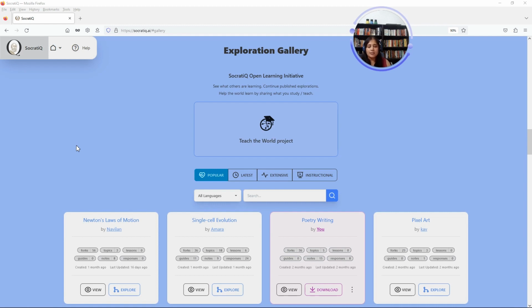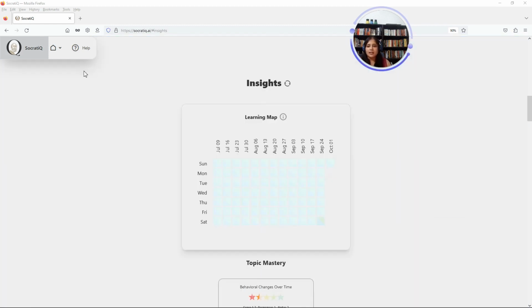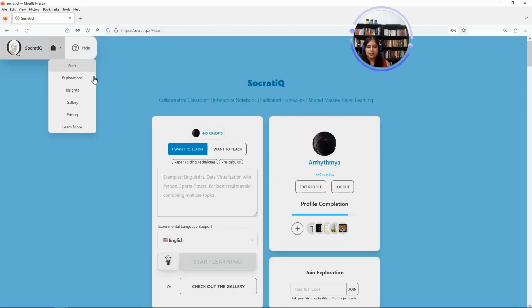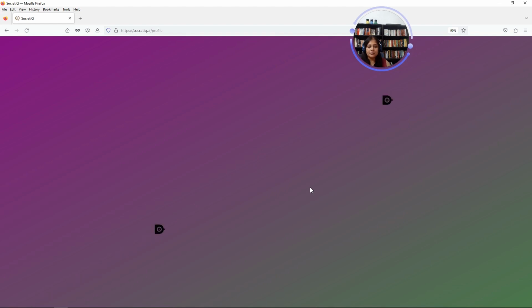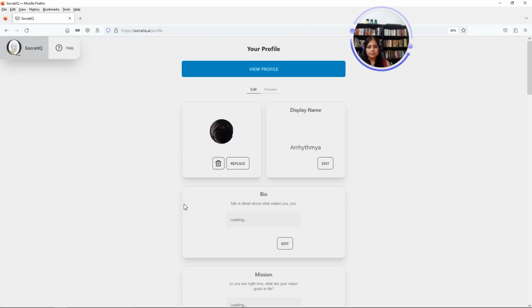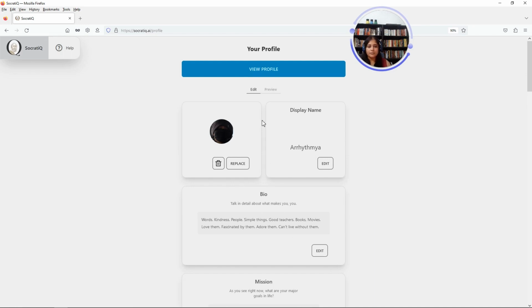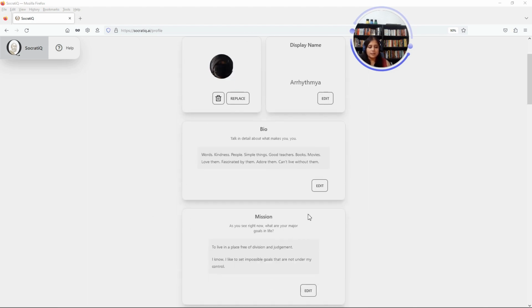What else can you do in SocratiQ? Let's quickly go back to the home page, and you can see that there is a profile section here, and you click on the edit profile. You can see here that there is a profile picture which you can replace or delete, your display name, and some other details here.